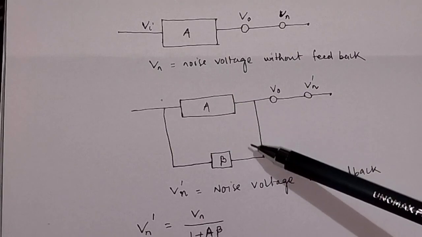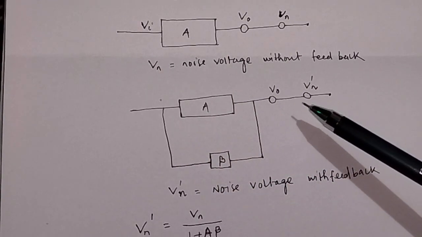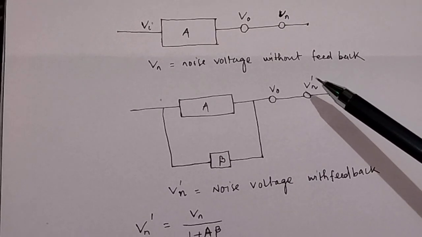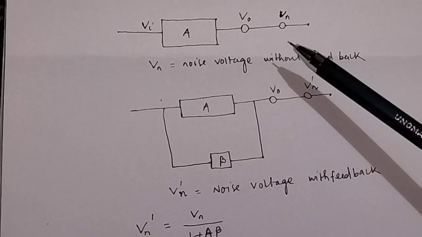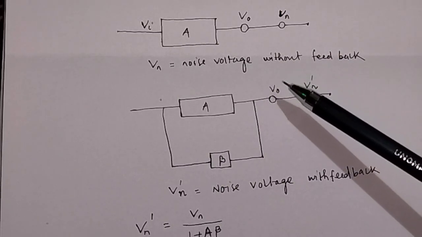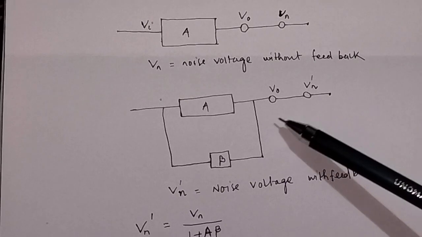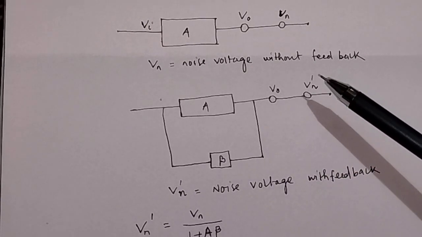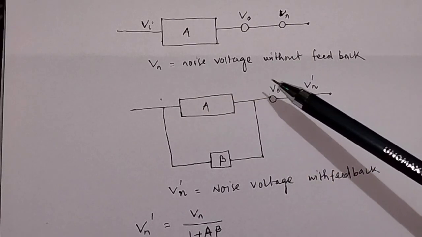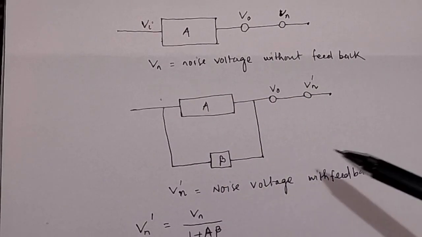And when you apply negative feedback to the amplifier, suppose the noise voltage becomes Vn dash. So Vn is the noise voltage without feedback, and Vn dash is the noise voltage with feedback.